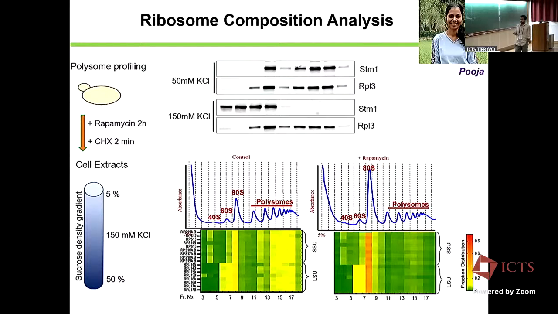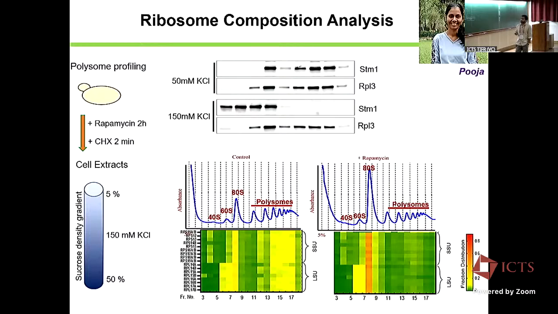So what we see, this is nice, these are the expression of the ribosomal proteins, as you expect from the polysome fractions. Upon TORC1 inhibition, the ribosomal proteins in the polysomes are now accumulated in the ATS fraction, suggesting that indeed our mass spec analysis agrees with what the polysome profiles look like. So the ATS accumulation we see in the proteomics.